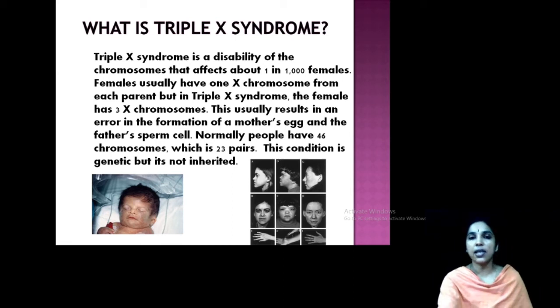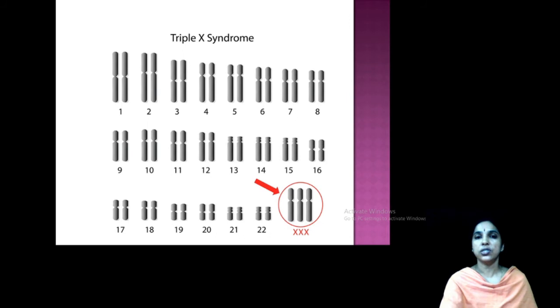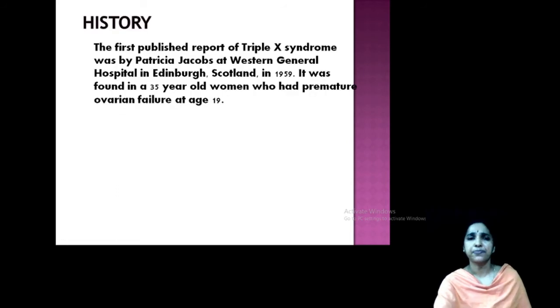Okay, a 3 X chromosome will be there. So see the pattern here, you can see 3 X chromosomes instead of 2. That is the triple X syndrome. Very important and very easy to remember.